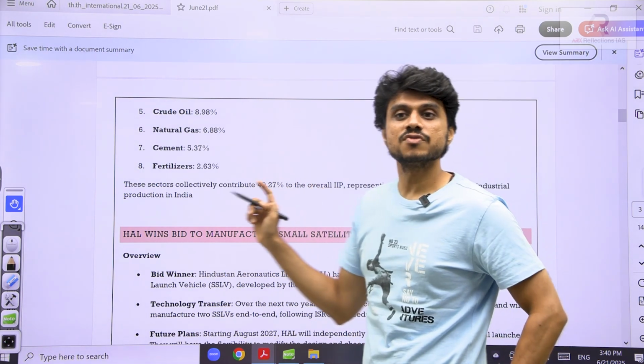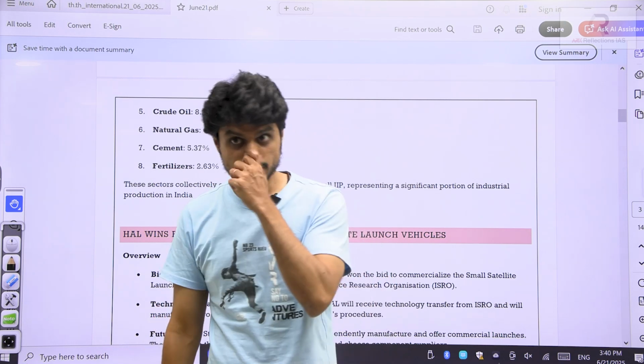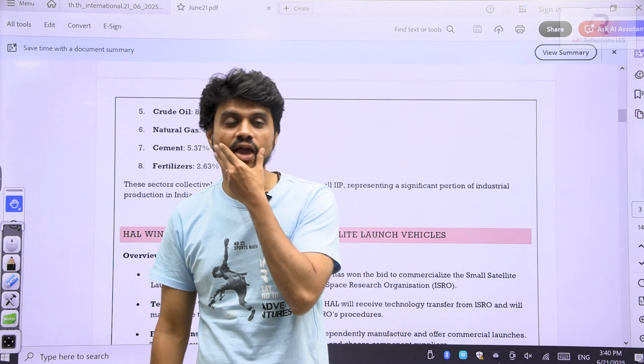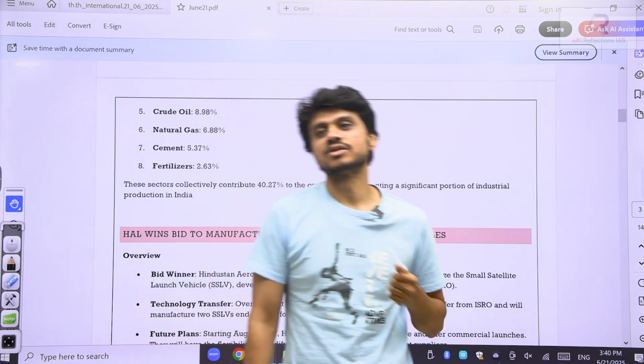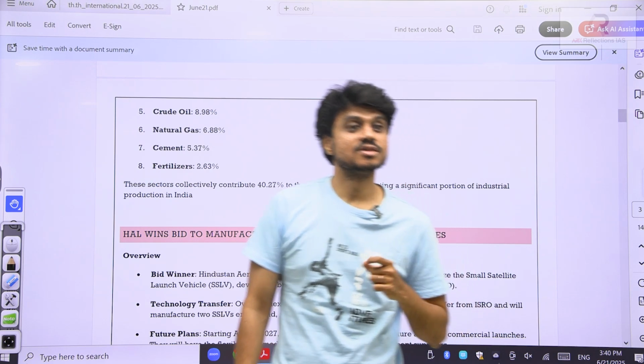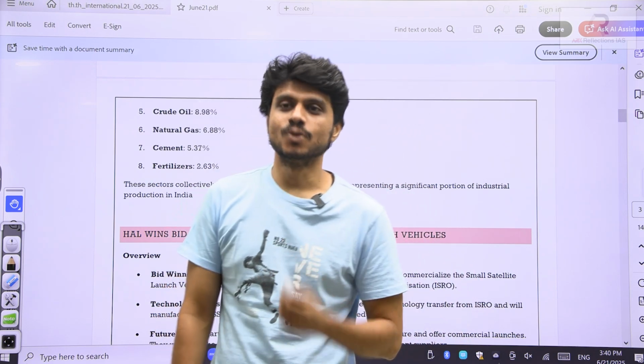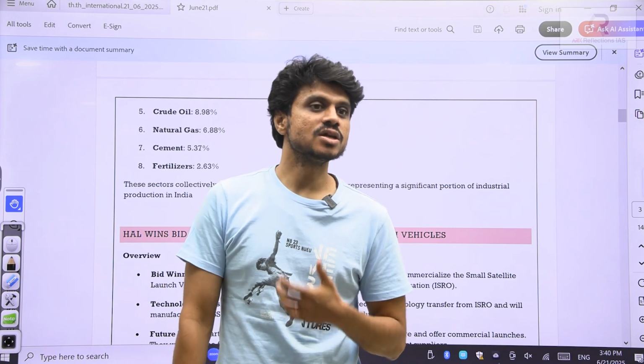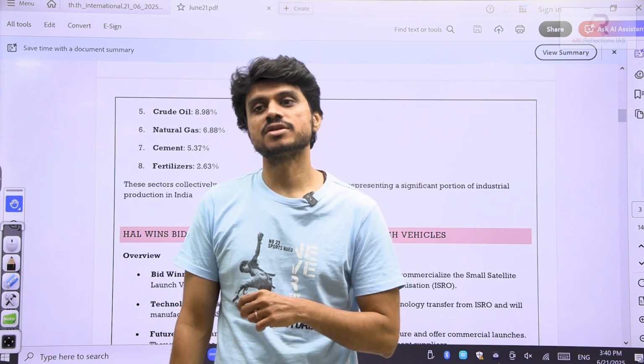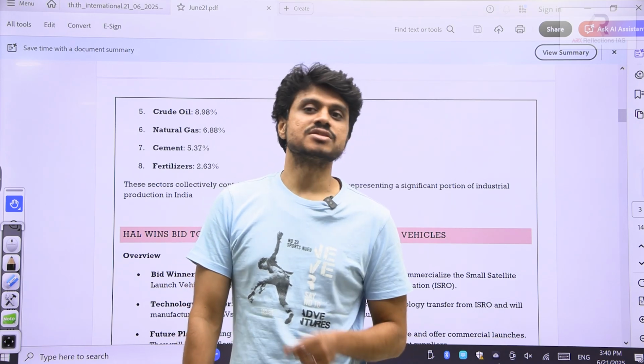Who releases the Index of Industrial Production? We have discussed this. The IIP index, who releases it? CSO, Central Statistical Organization, which is present under the Ministry of Statistics.